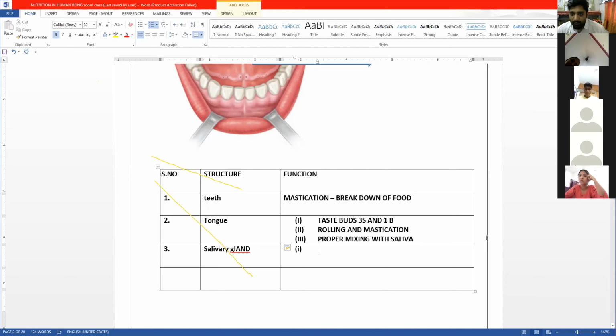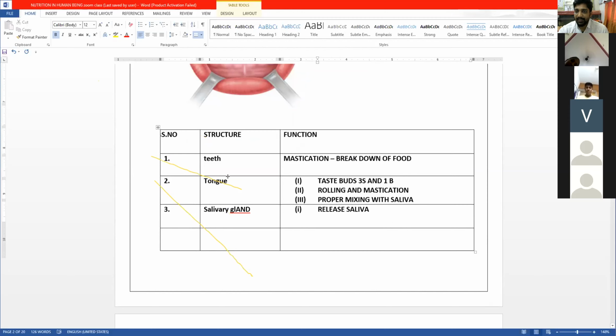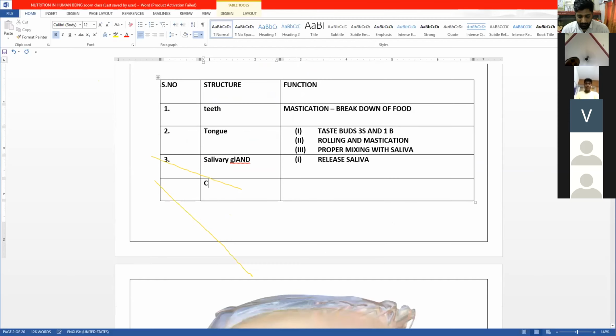Now, salivary gland, what does it do? First of all, it releases saliva. What is the function of saliva? What is the content of saliva?